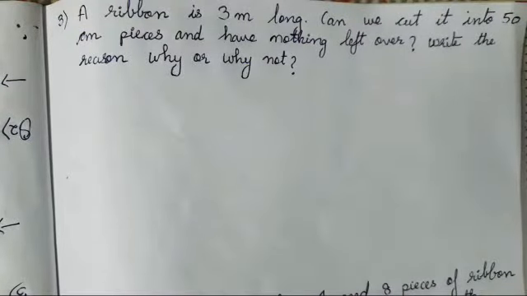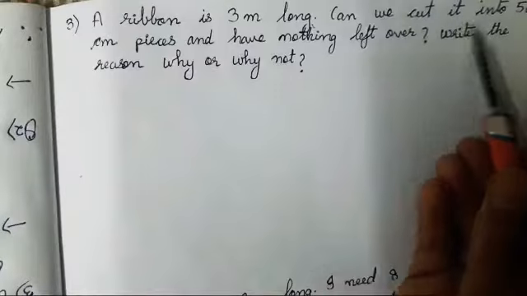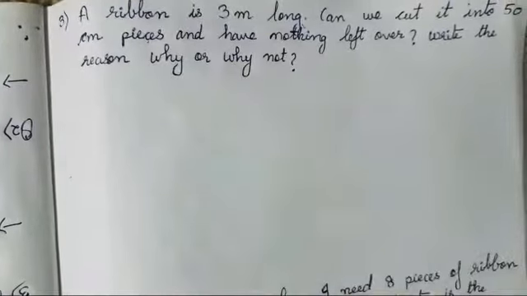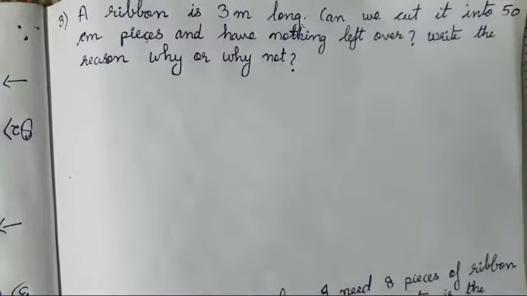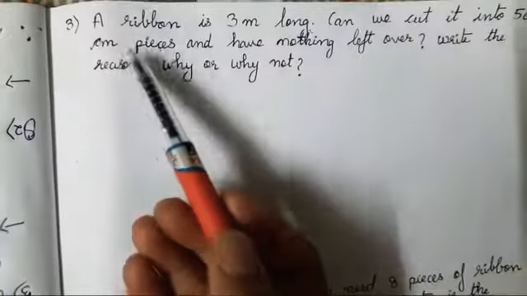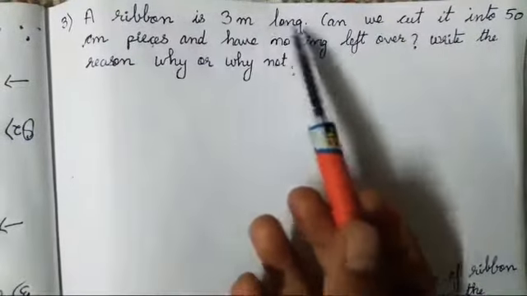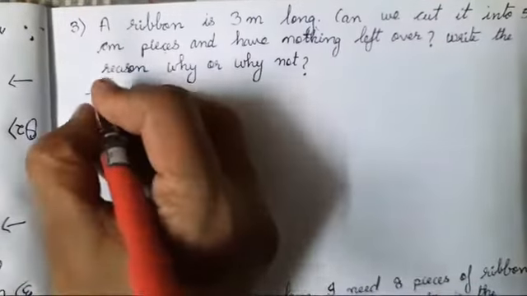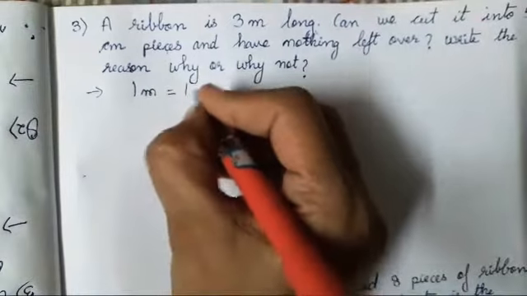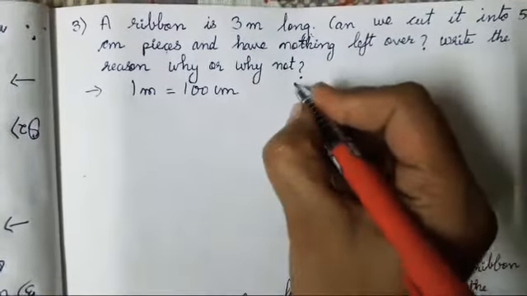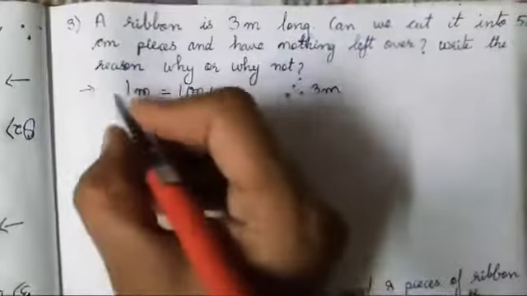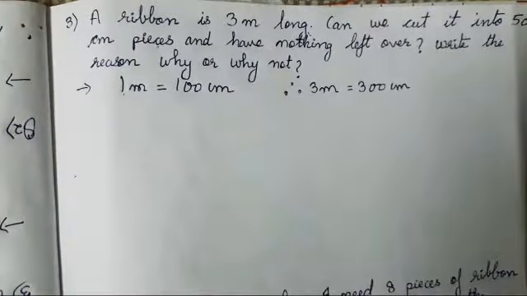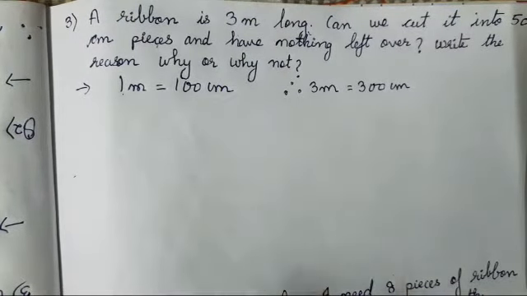Now, the next question is, a ribbon is 3 meters long. Can we cut it into 50 pieces and have nothing left over? Write the reason why or why not. Okay, so what we have to do, we have to cut this 3 meter long ribbon into 50 pieces such that nothing is left over. So for this, 1 meter means how much? 100 centimeters, correct? So 3 meters will be how much? 3 meters is going to be equal to 300 centimeters. Easily we can do the meters to centimeters conversion.